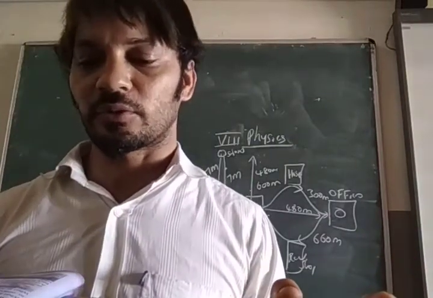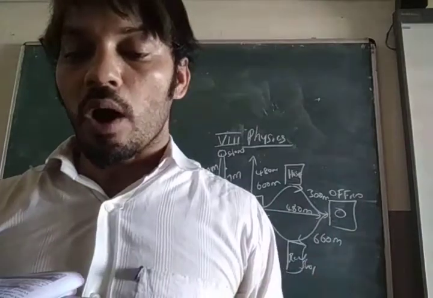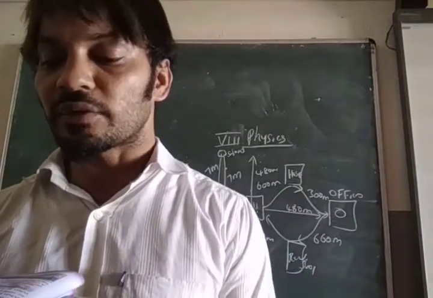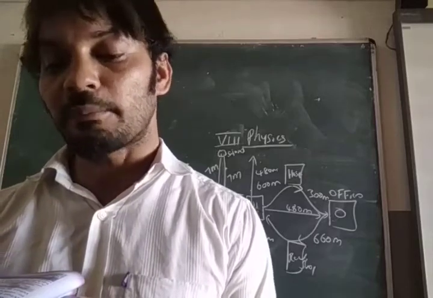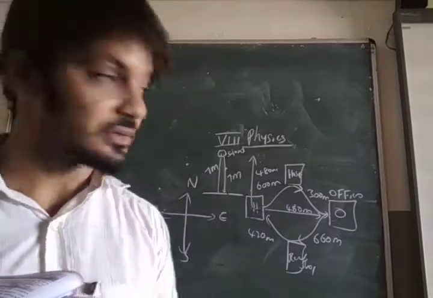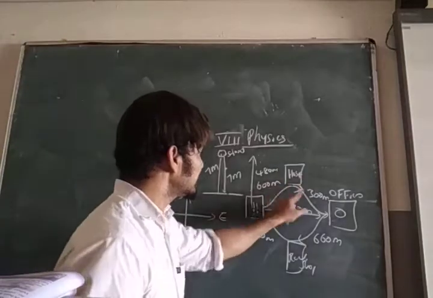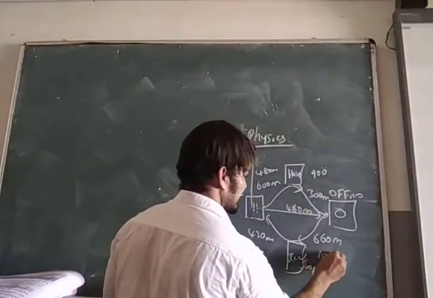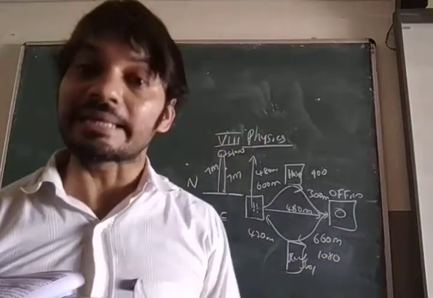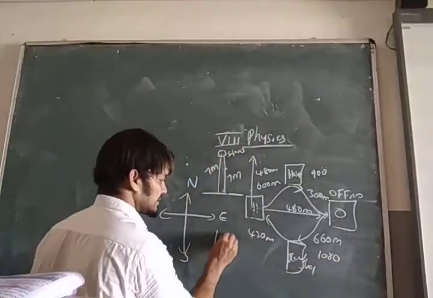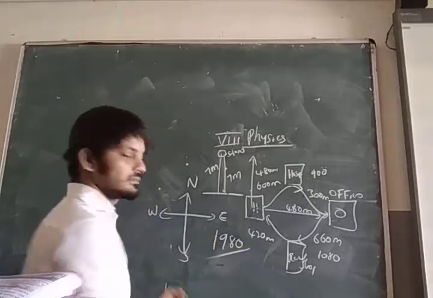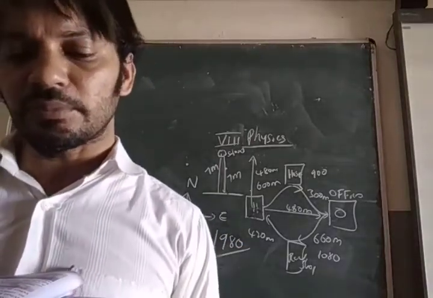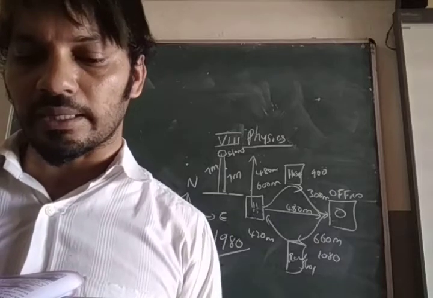What is displacement? Look at the next question. What is the total distance covered by him if he traveled from home to office and back to home? Total distance. You have to add: 900 plus 1080, 1980. Total distance he traveled is 1980 meters. That answer is right.